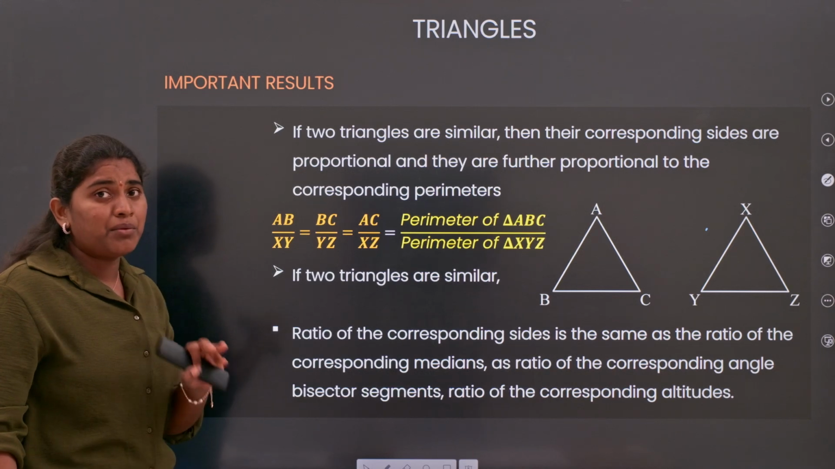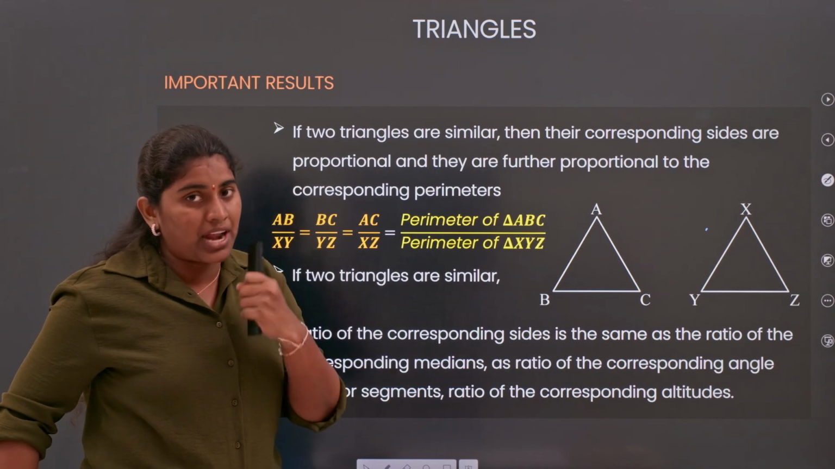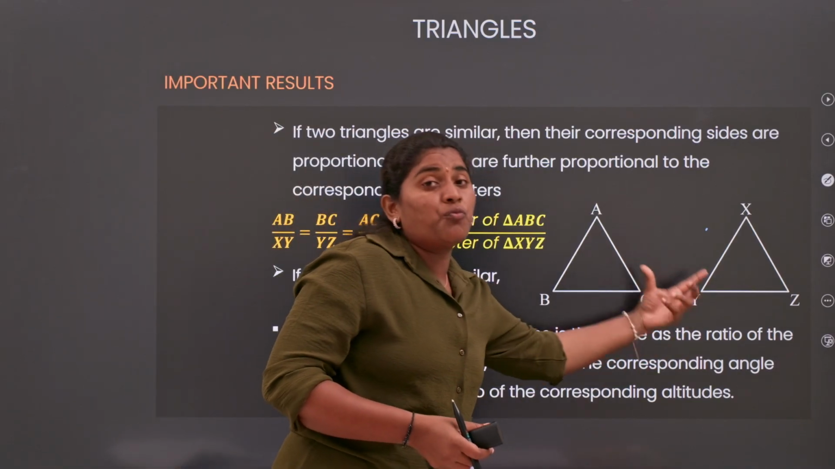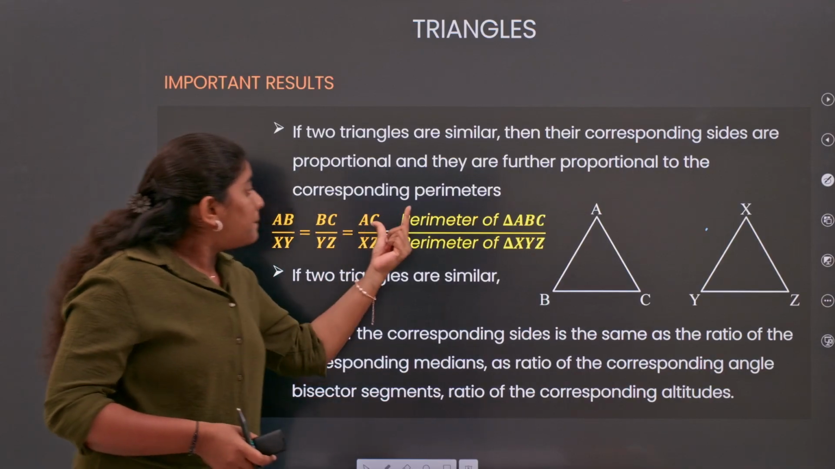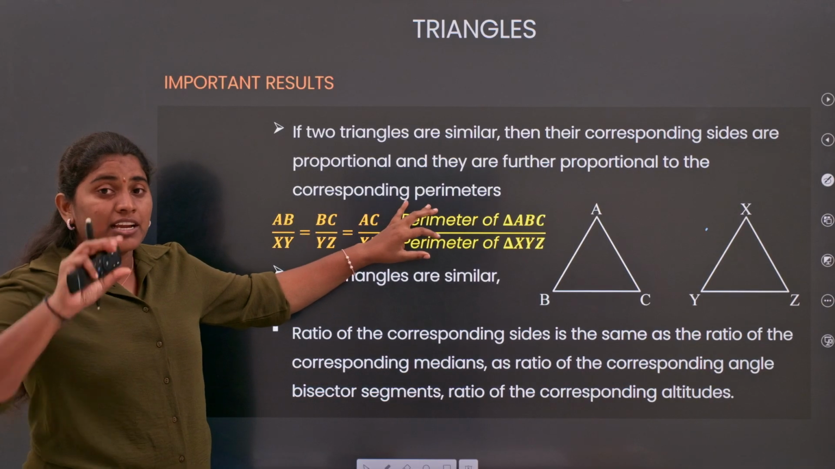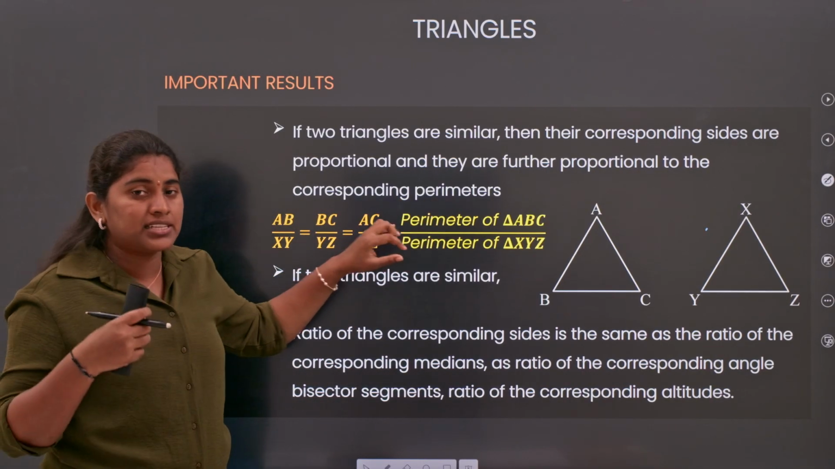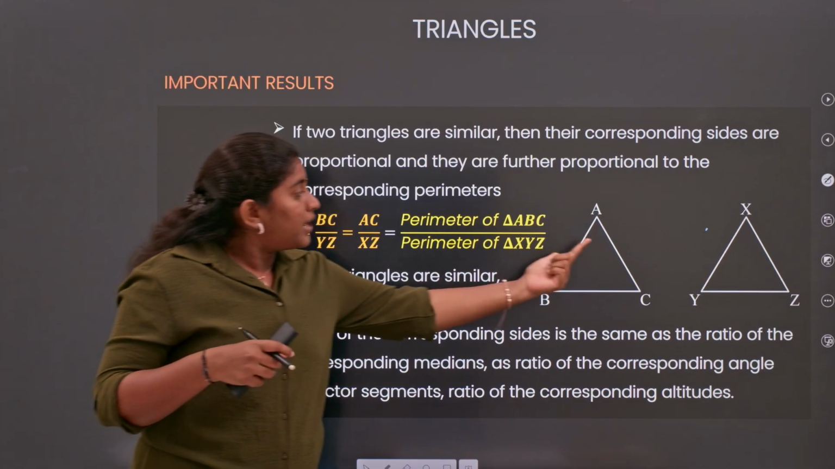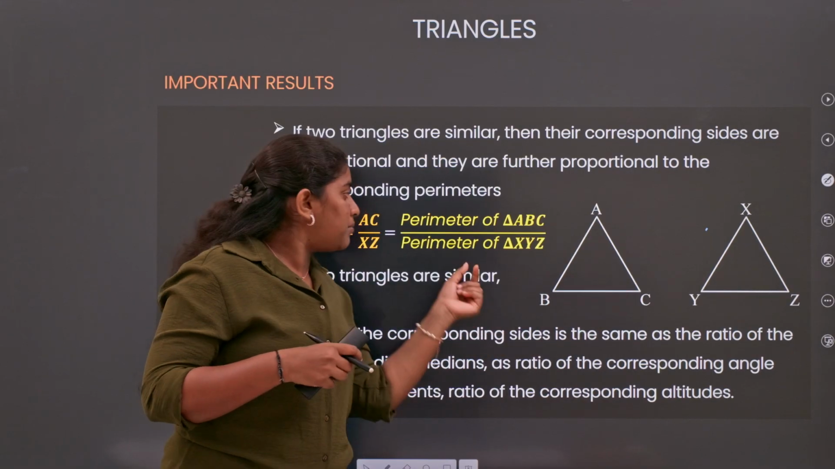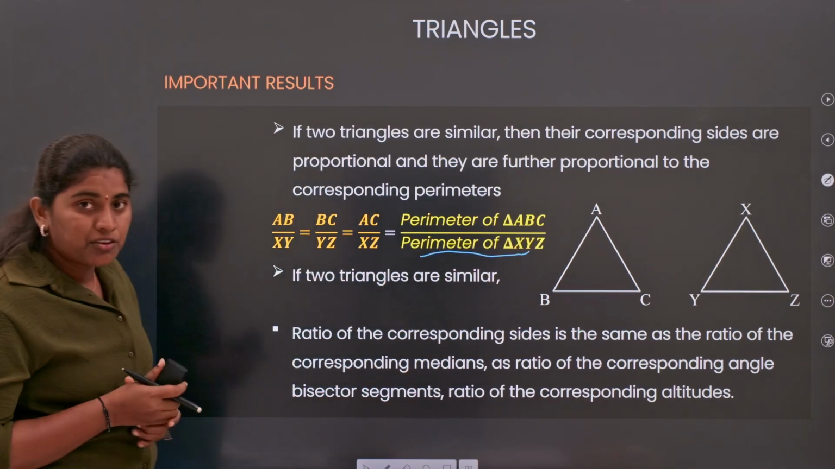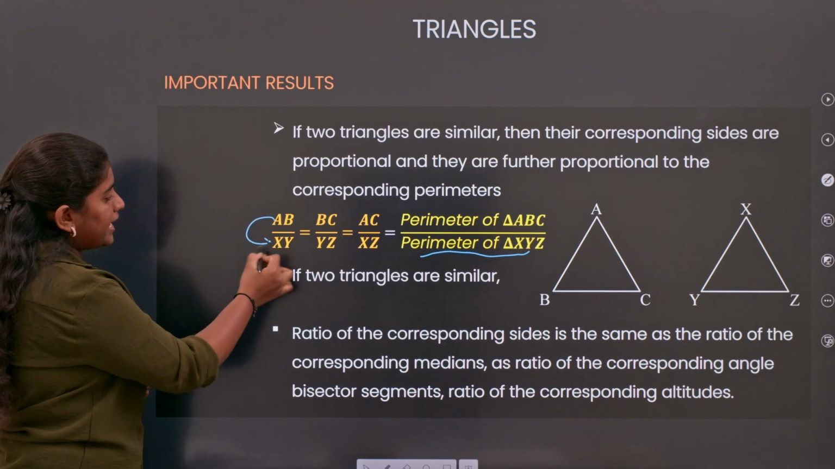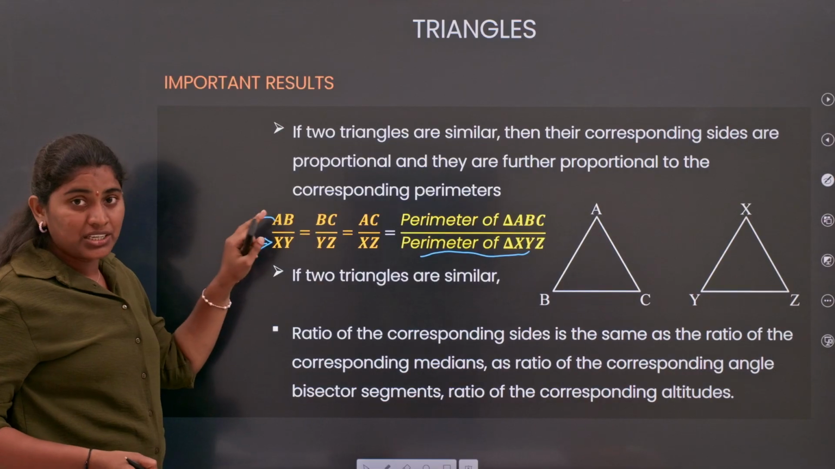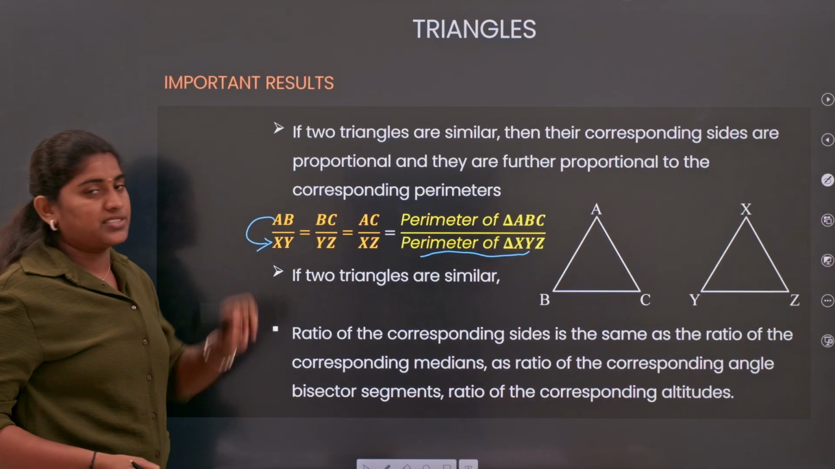Next are some important results based on similarity of triangles. Whenever you say that two triangles are similar, what about their perimeters? The ratio of perimeters of two similar triangles is equal to the ratio of corresponding sides. So the perimeter of triangle ABC by the perimeter of triangle XYZ is equal to AB by XY, the ratio of BC and YZ, and the ratio of AC and XZ.